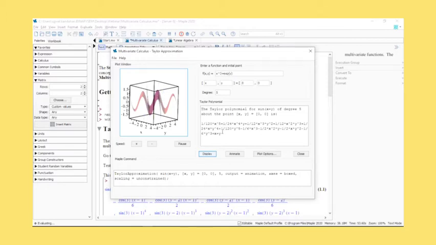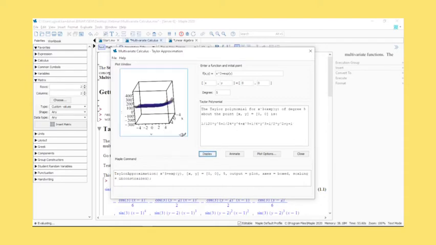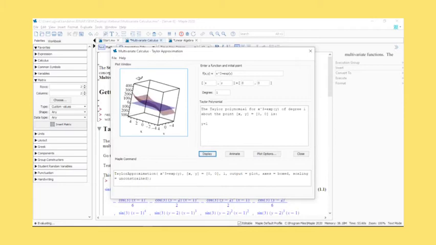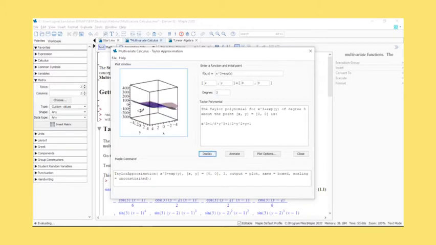Let's click on display. So you have the function here. Let's go with degree 1. As we maneuver through the 3D graph, you'll be able to check that this is not the right approximation. Let's move on to second degree approximation. Third degree. Slightly better. See the polynomial changing.